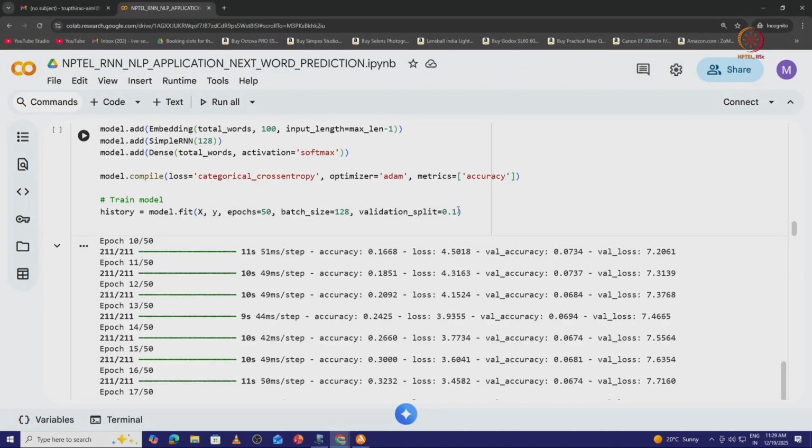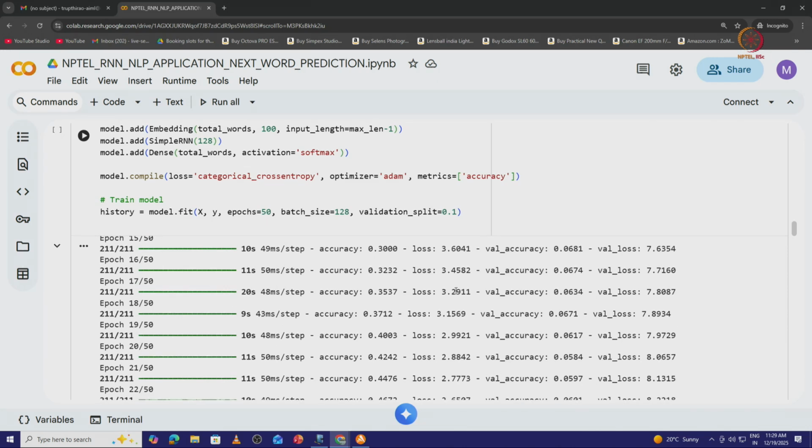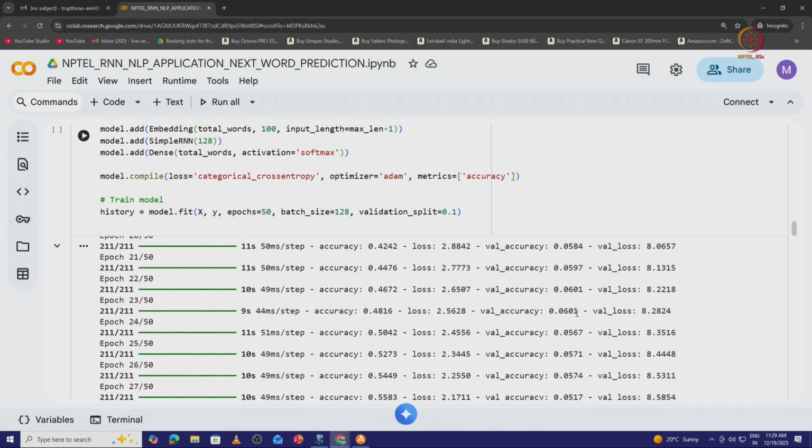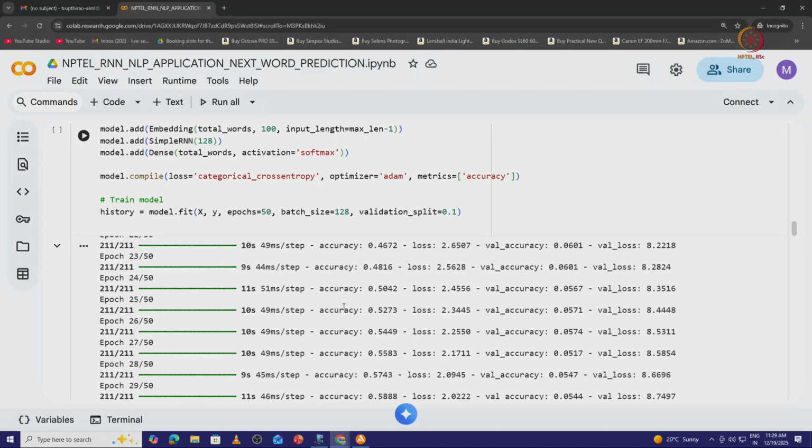So 90% of my data is going for training and validation is only 10%. Now coming to the epochs, accuracy goes on increasing and loss keeps reducing as the number of epochs increases. That can be seen here. We are measuring the training accuracy, training loss, validation accuracy as well as validation loss.